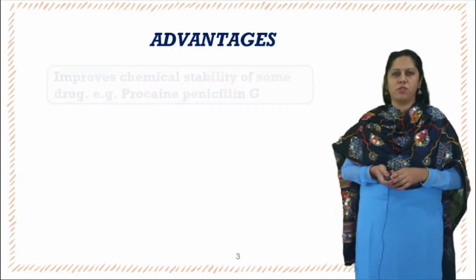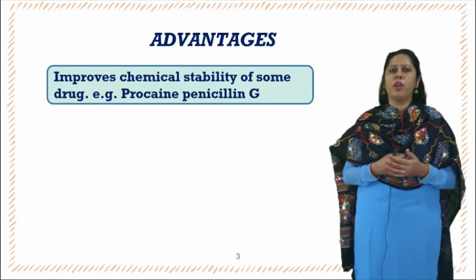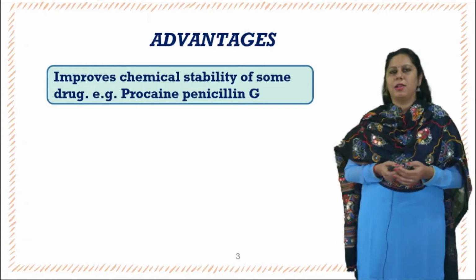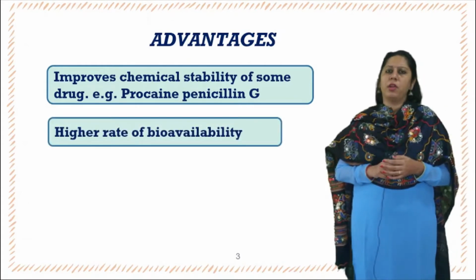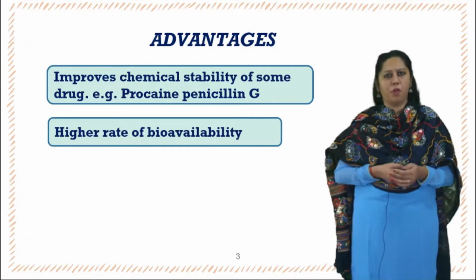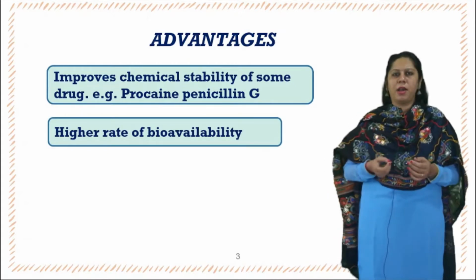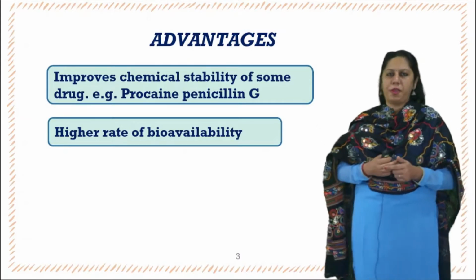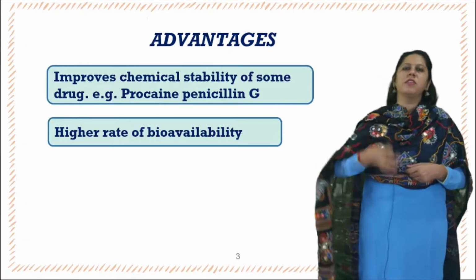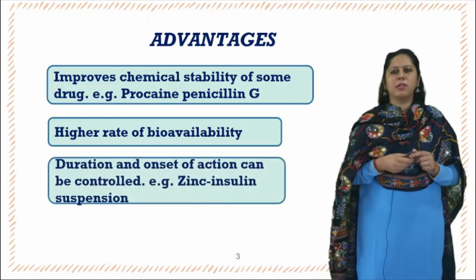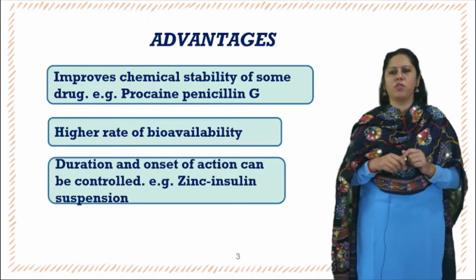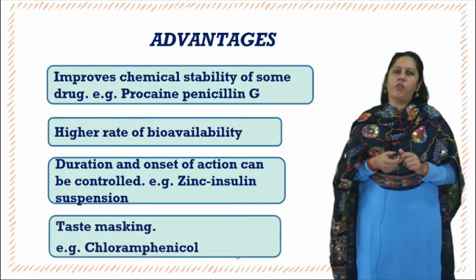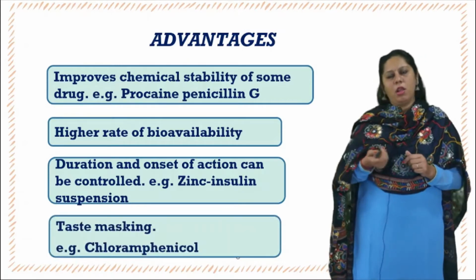What are the advantages? First advantage is that it is used for improving the chemical stability of some drug which is unstable as such, like the procaine penicillin G. Next, it is also used for increasing the bioavailability of a drug. A normal drug which is not bioavailable as a solid dosage form like tablets or capsule can be given as suspension, which is insoluble, but it can be dispersed throughout the external phase. Next, it is also used to control the duration and onset of action of some of the drugs like the zinc insulin suspension, and it is also used for taste masking purpose like chloramphenicol suspension.